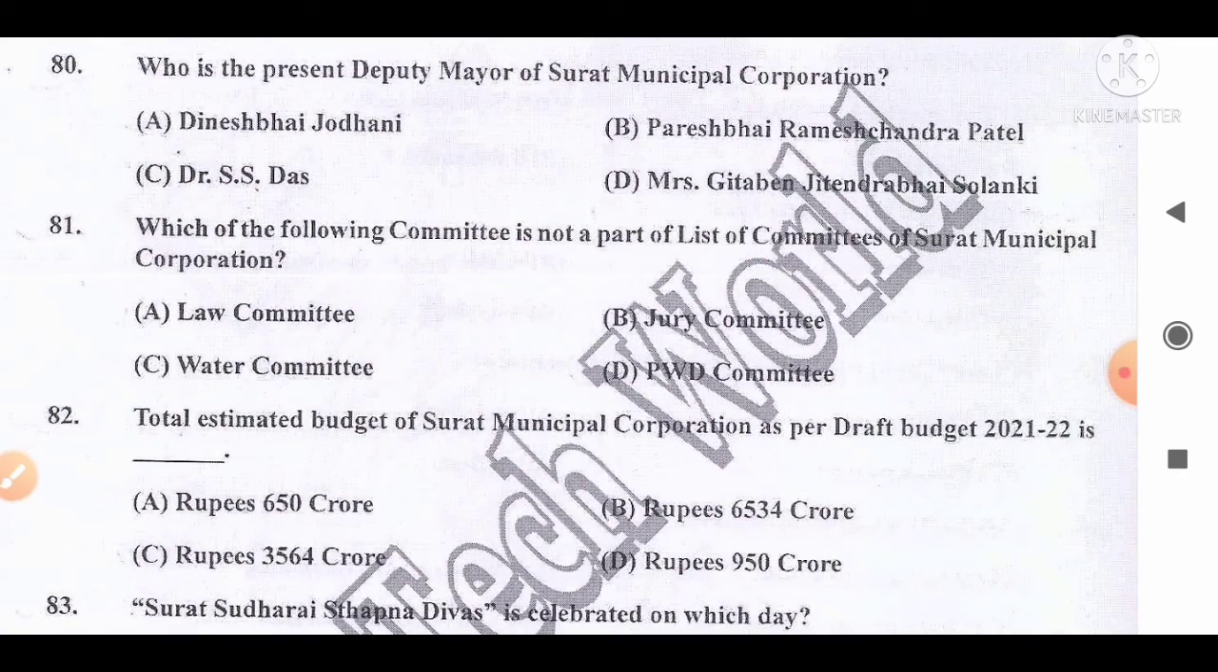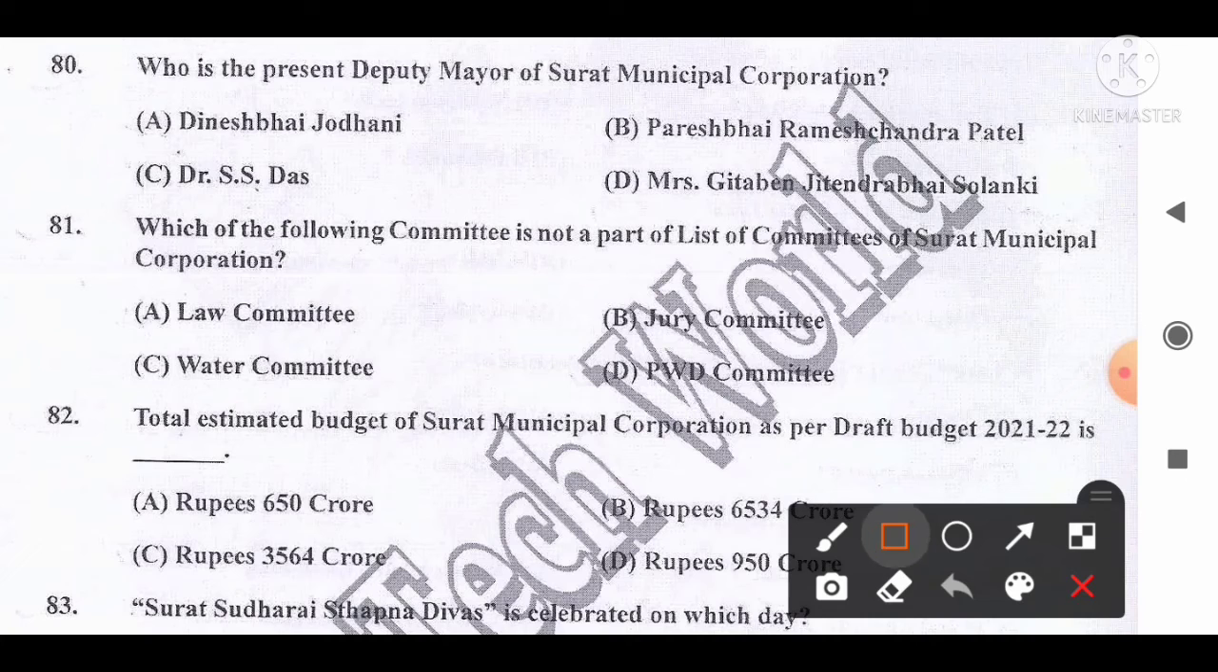Which of the following committees is not a part of the list of committees of Surat Municipal Corporation? The options are: A, Law Committee; B, Jury Committee; C, Water Committee; D, PWD Committee. And the correct answer for this question is option B.